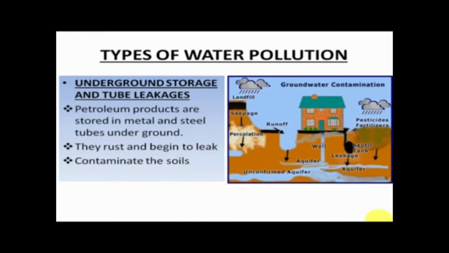Now over a period of time, these metal tubes begin to rust, and then the petroleum or even the sewage begins to leak. Now if that happens, they will contaminate the soil. They will also end up contaminating the nearby water resources, right? So that is why these underground storage or tube leaks are a major cause of water pollution.